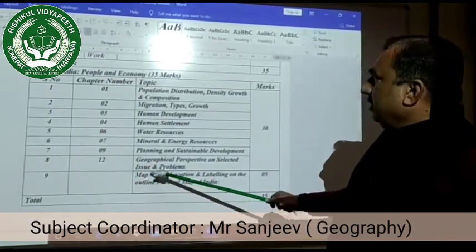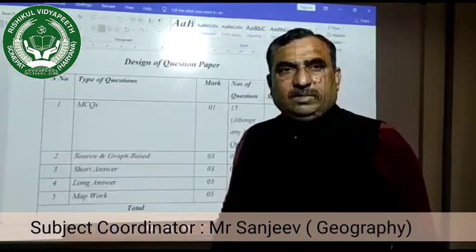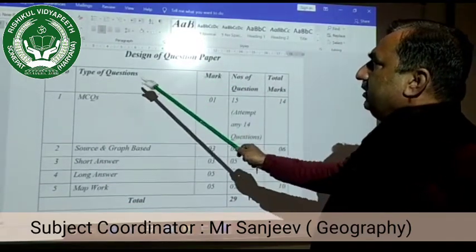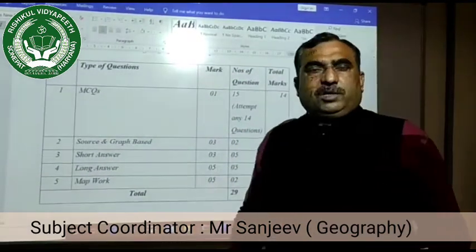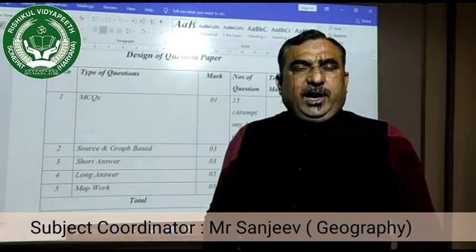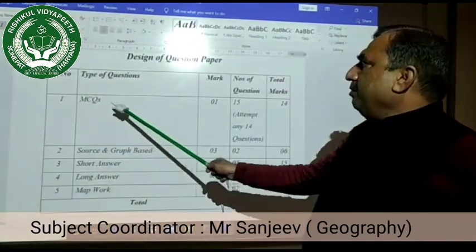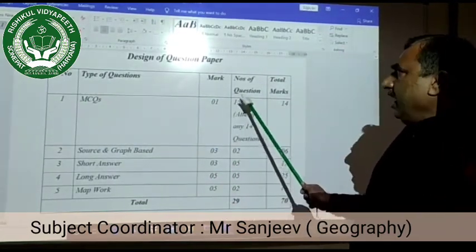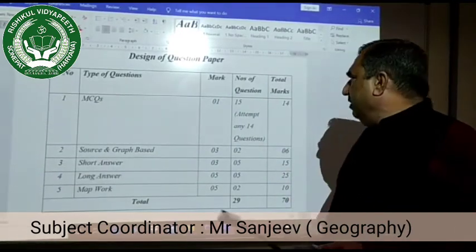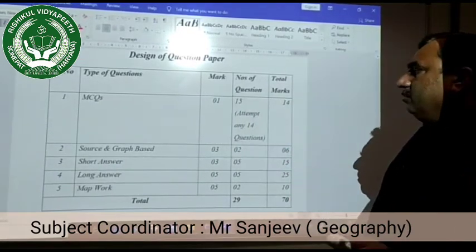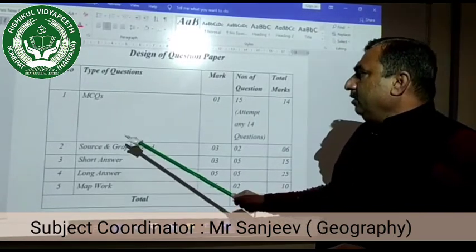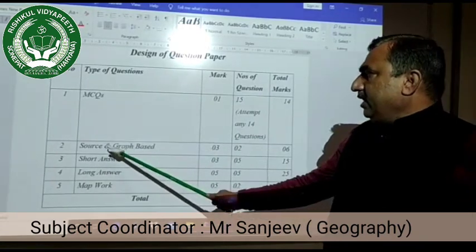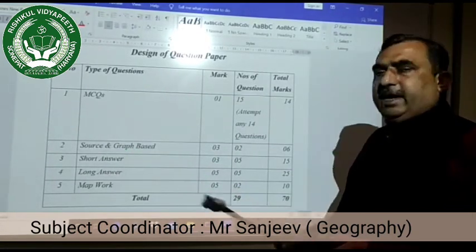Next, if you see the design of the question paper, you see the type of questions, and the whole question paper is divided into 3 parts. In part first, there will be MCQs, multiple choice questions, and the total number of questions is 15 and each question carries 1 mark, and you have to write the answers of 14 questions. And second, part B, 2 questions of 3 marks, and these questions are source and graph based.